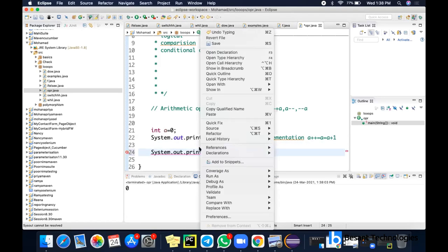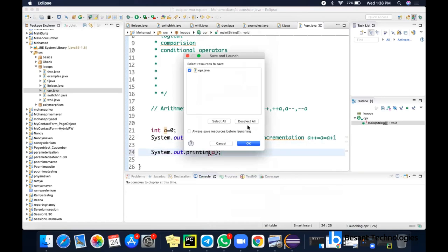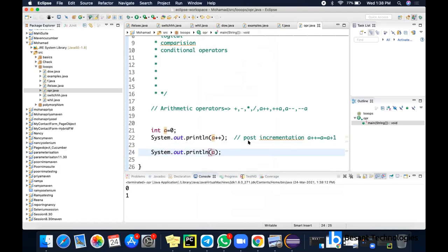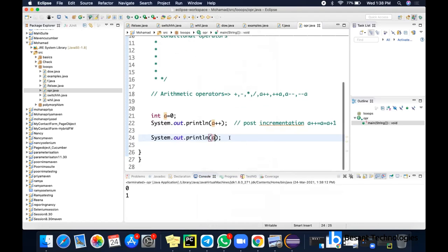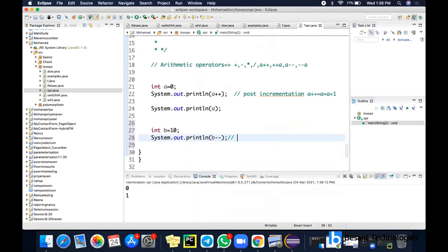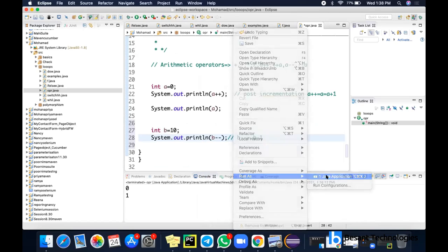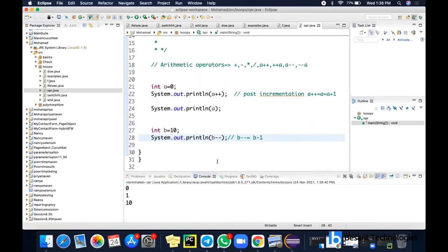So if I run the code now, a value will be 1. It is post incrementation. After the code is executed, your value will be incremented by 1. The same thing applies for post decrementation too. For example, if I have 10 here and I display b negative negative, so b negative negative is equal to b equals b minus 1. If I run this code, I'll still get the same value. Only after the line is executed, that value will be decremented.